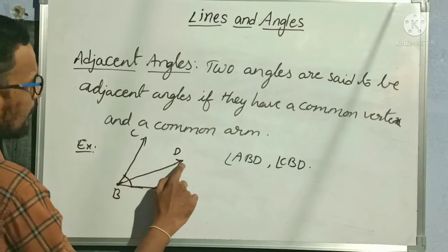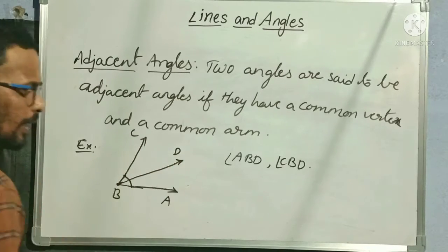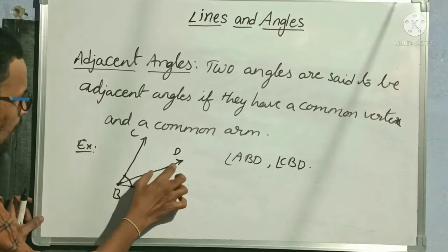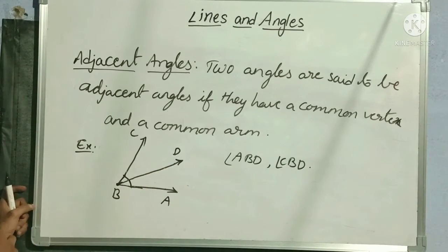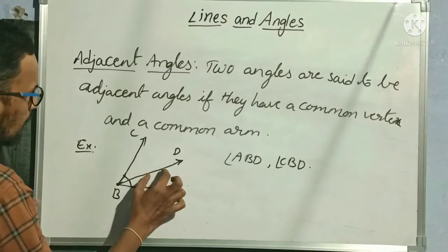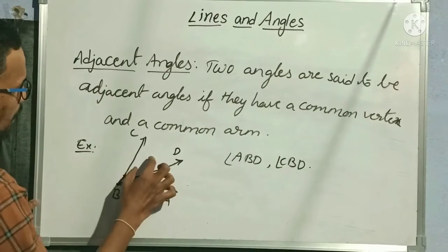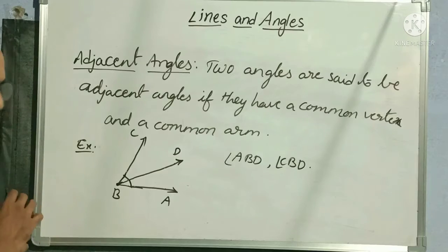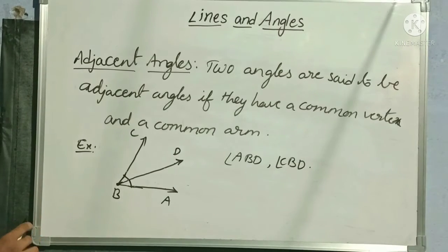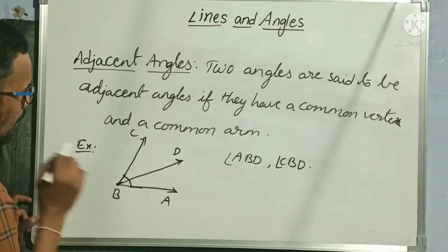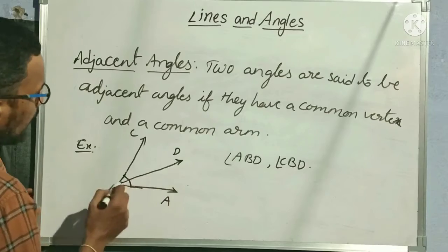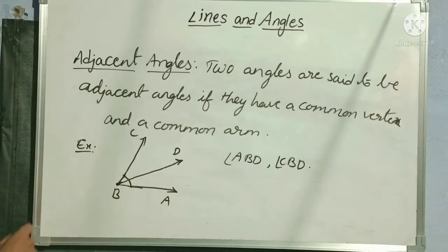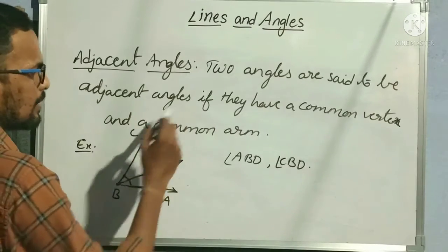Even if I am taking angle CBD, I am getting BD ray other time. Means this is the common ray. It is also called as common arm. Understood? So angle ABC is divided into two parts by BD. Clear? And that BD is the common arm here, and B is the common vertex. So these type of angles which are shared by a common arm are called adjacent angles.